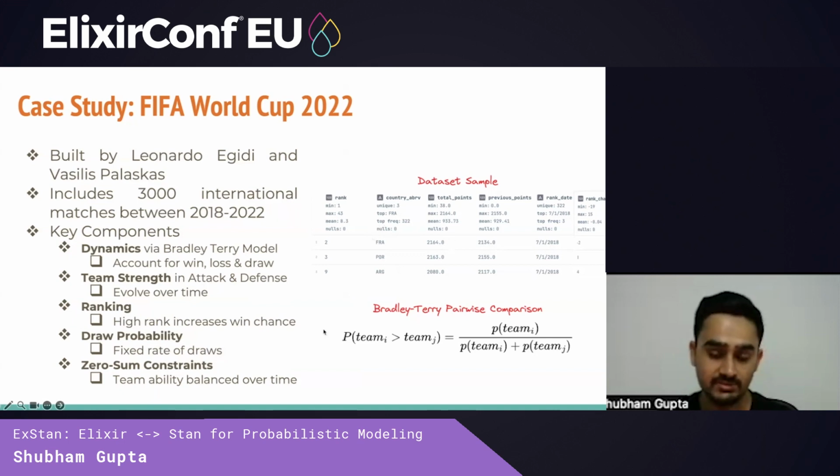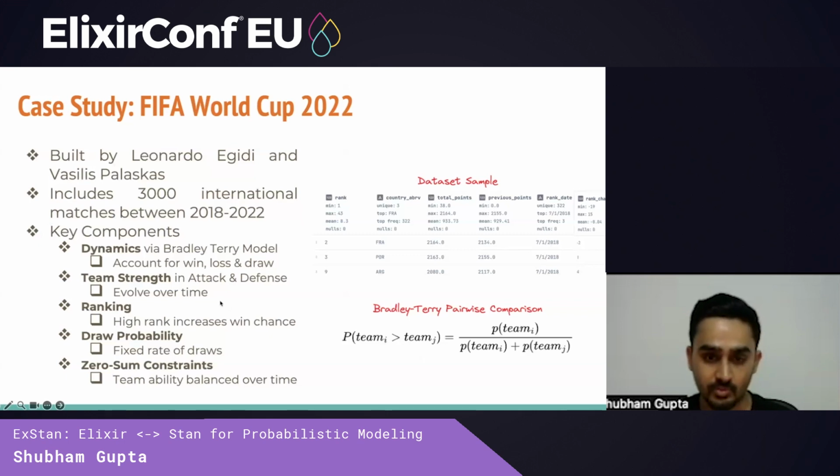The model itself has 5 key components. First is team dynamics, which accounts for wins, losses, and draws in matches. This is implemented as a Bradley-Terry pairwise comparison, which is represented here. You can read this as the probability that team i will win when they're playing against team j.